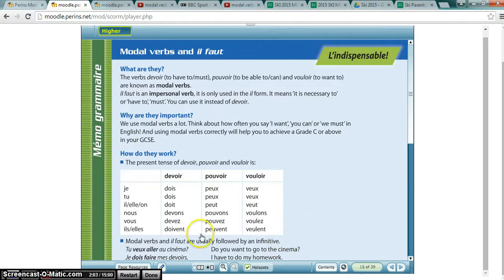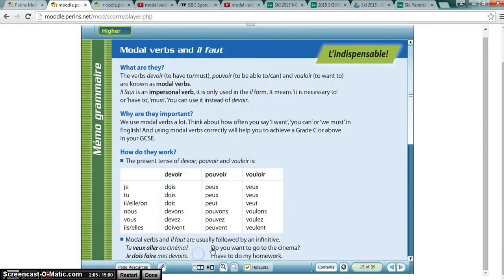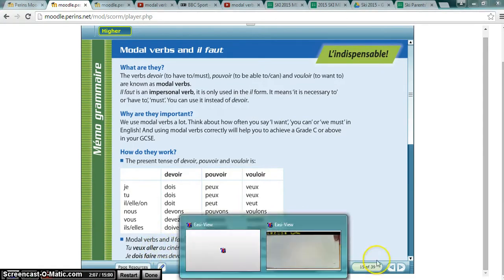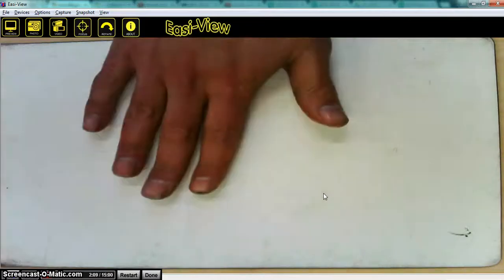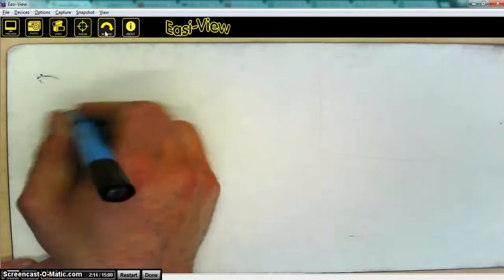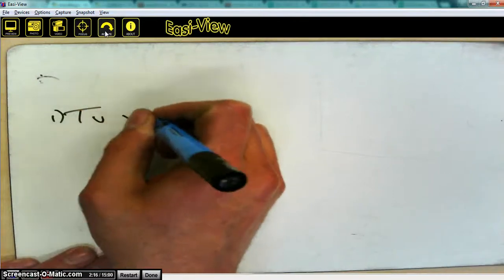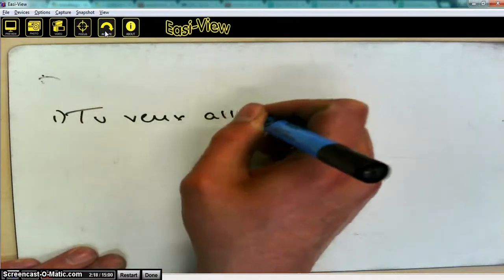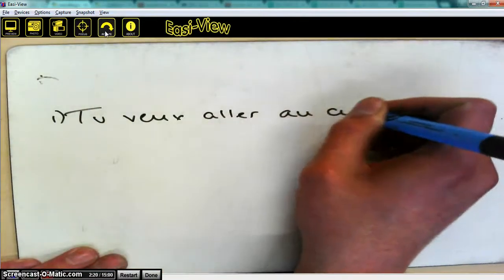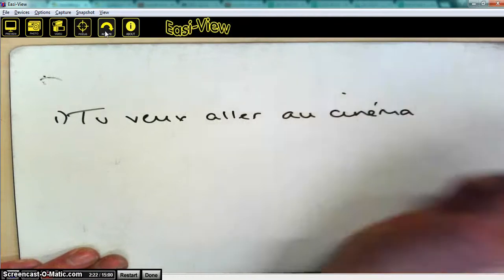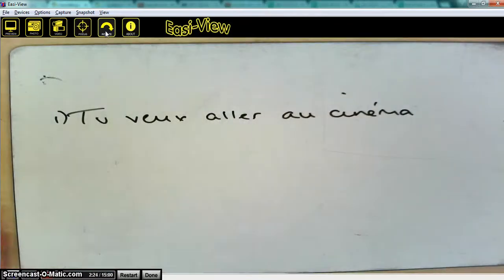So I'm just going to go in here and we're going to look at this. It says tu veux aller au cinéma. Go into my board here. Turn it the right way up. And write down tu veux aller au cinéma, and this is just what it's got in the book, as I've just explained, tu veux aller au cinéma, and the only word that I need to find now is the word for tomorrow, which you either know or you don't know.